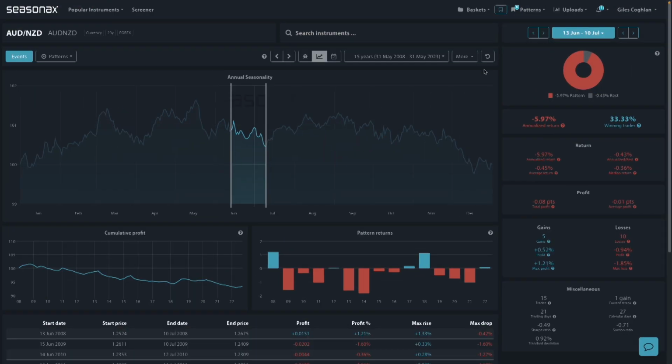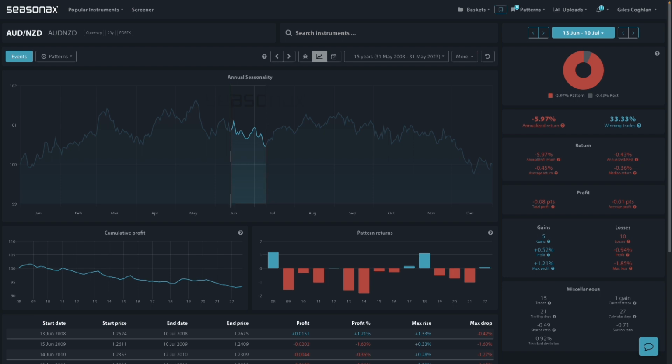Over the last 15 years, from the 13th of June to the 10th of July, the Aussie-New Zealand dollar pair has lost value nearly 70% of the time, an average fall of 0.45%, and the largest fall being 1.85% here in 2014. So will a signal from the RBA that they've finished hiking rates send the Aussie-New Zealand dollar lower next week, in line with a weaker seasonal period that's coming up?